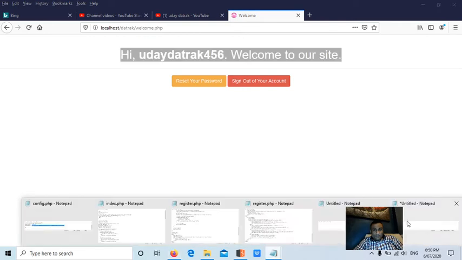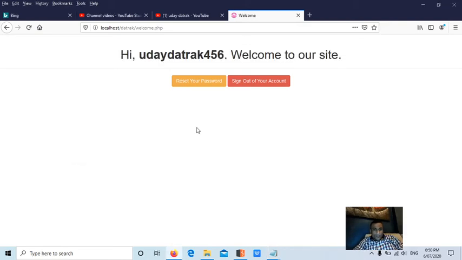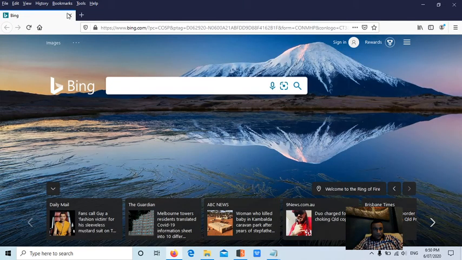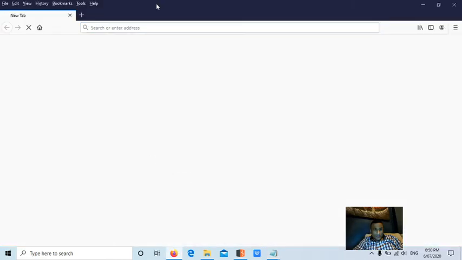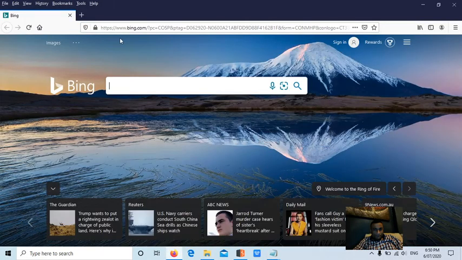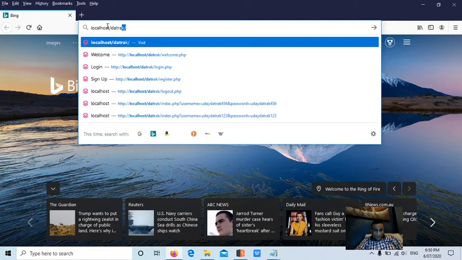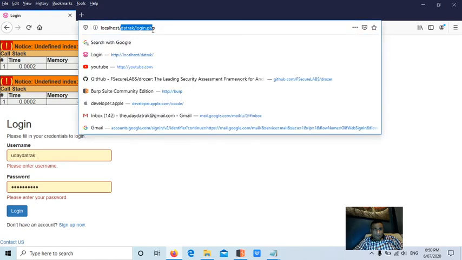And the next security issue I'm talking about, which I also reported as weak session expiry itself. So now what I will do is I'll close the complete browser. Now I have completely closed the browser, but if I open the window, can I still access the internal pages? What was the page? Welcome.php, right? Okay. Yep, now I cannot access.